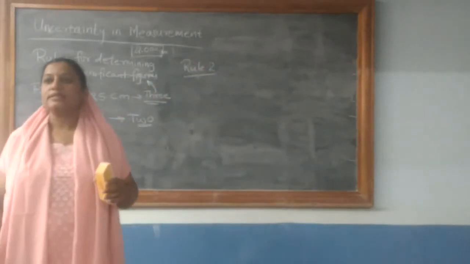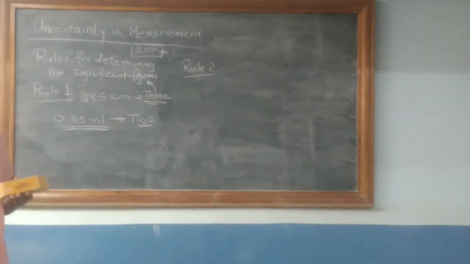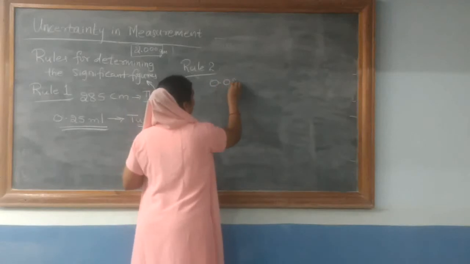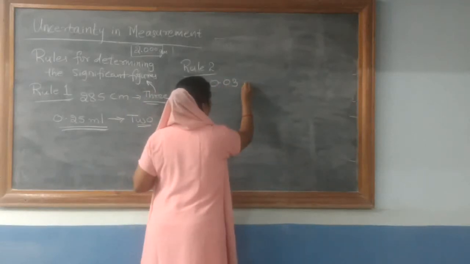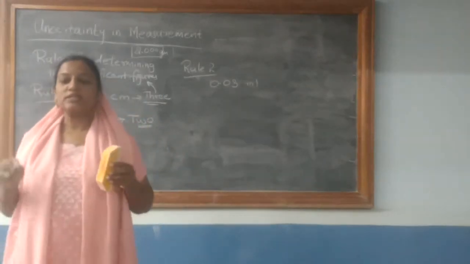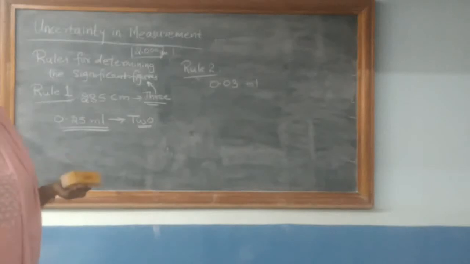Now to explain the second rule, I will take 1 or 2 examples so that you will know it much better. If a reading is reported as 0.03 ml, the value is 0.03 ml. So can you tell how many significant figures are there?